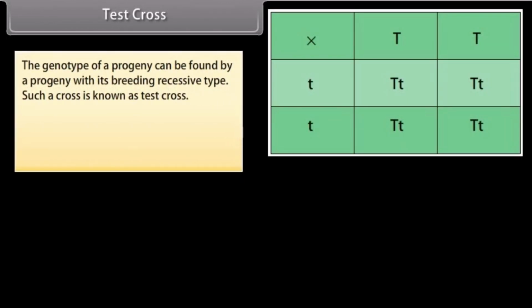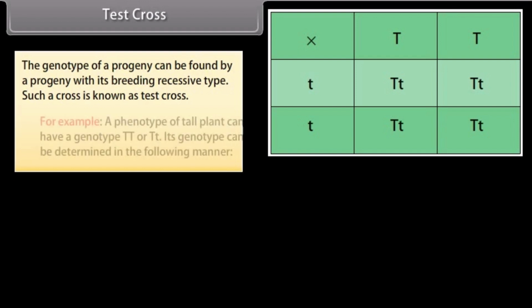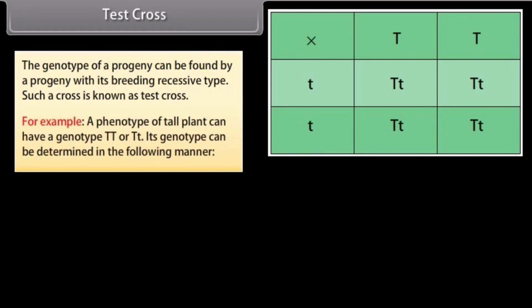Test cross. The genotype of a progeny can be found by crossing it with its recessive type. Such a cross is known as test cross. For example, a phenotype of tall plant can have a genotype TT or T small t. Its genotype can be determined in the following manner.